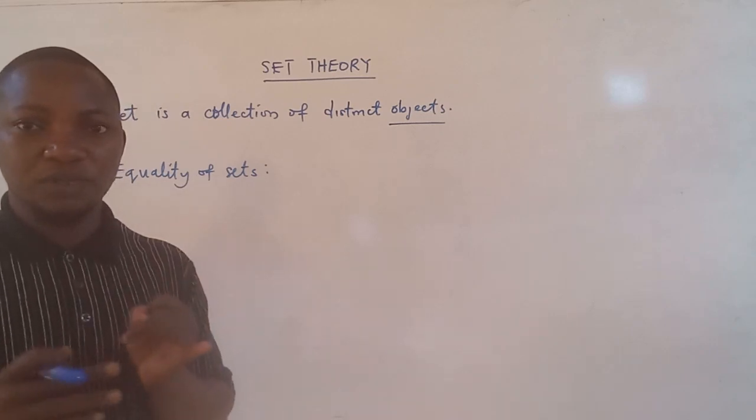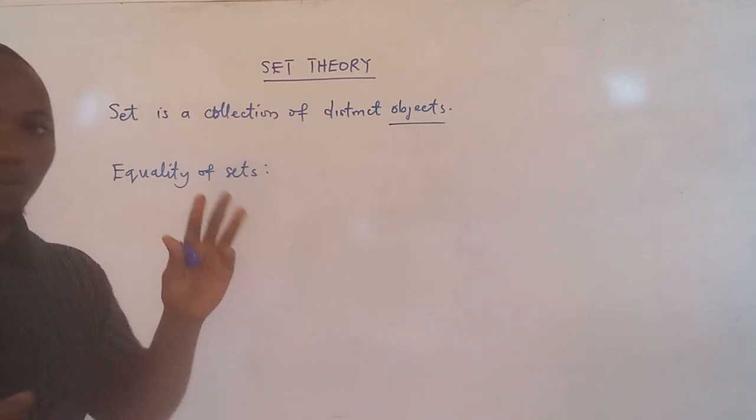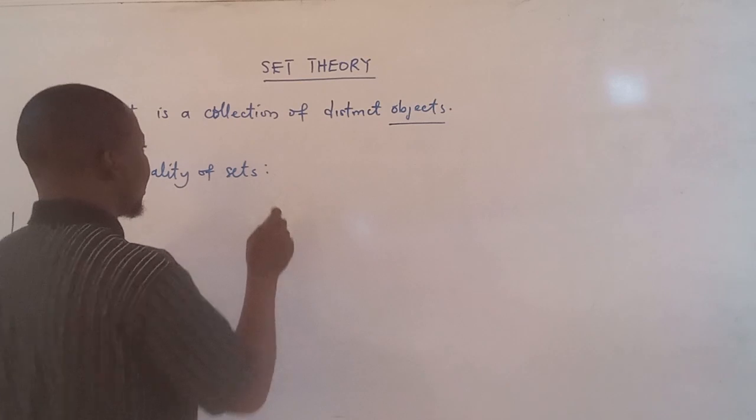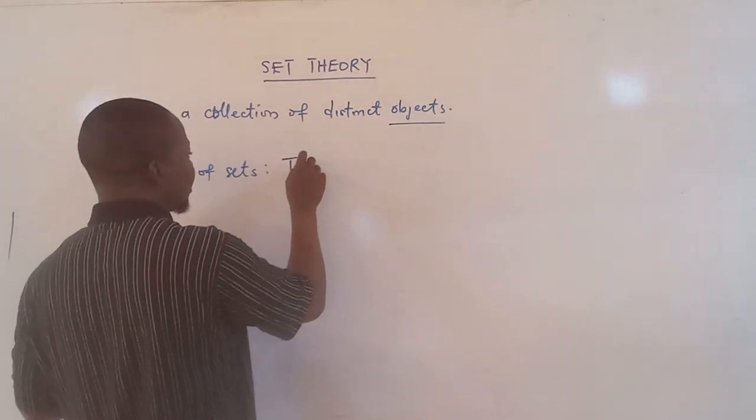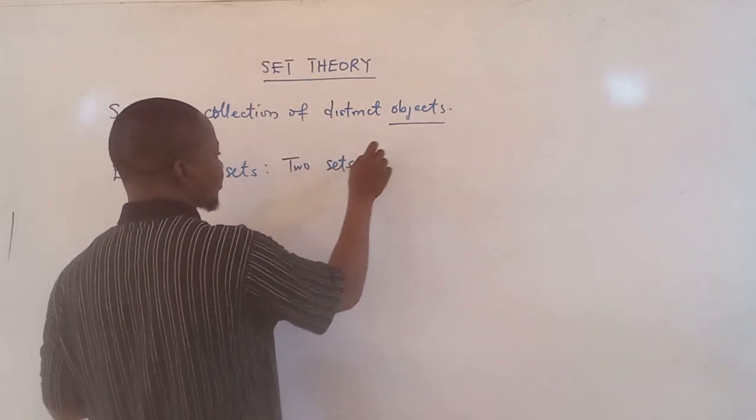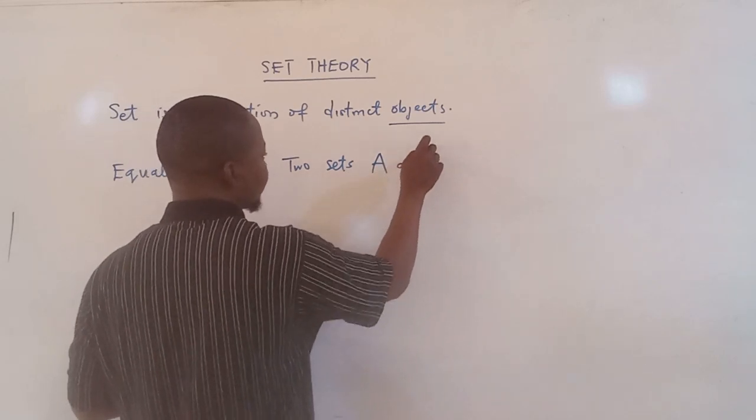So for easy understanding, we'll consider two sets. I'm using A and B now.